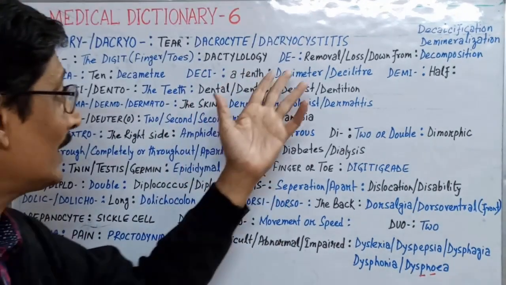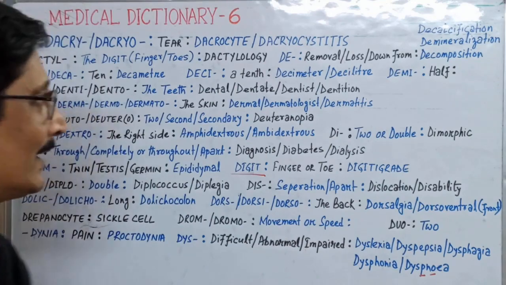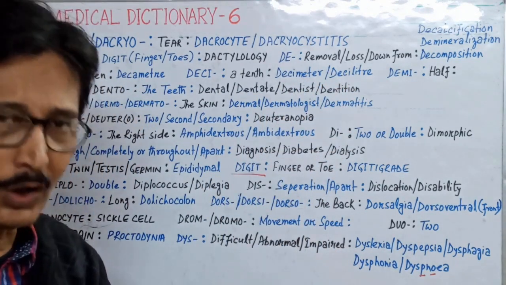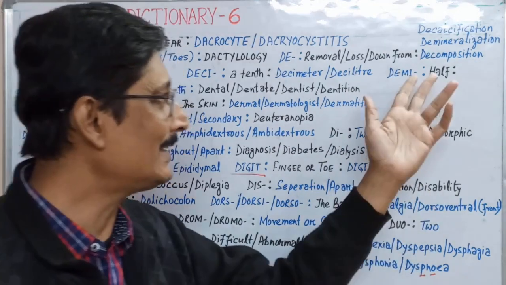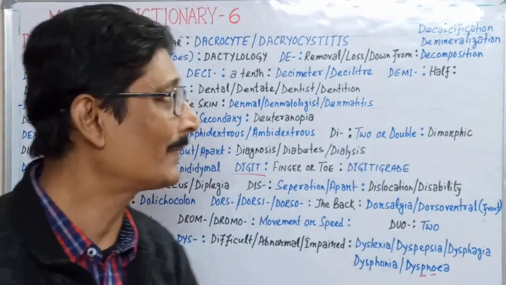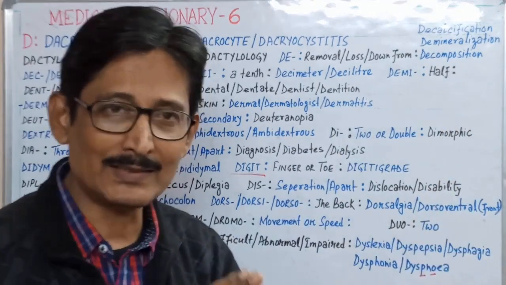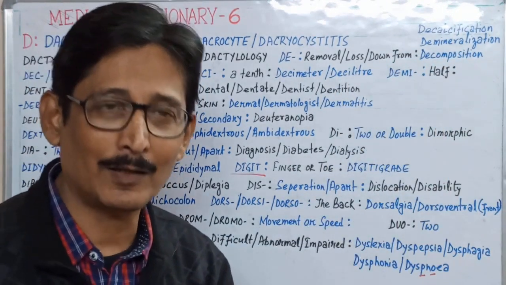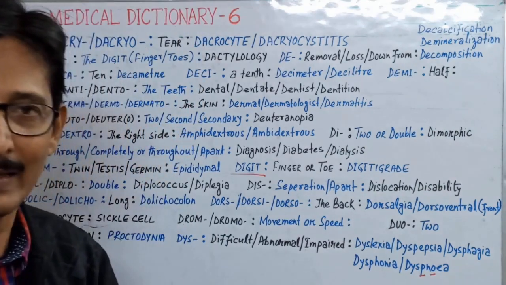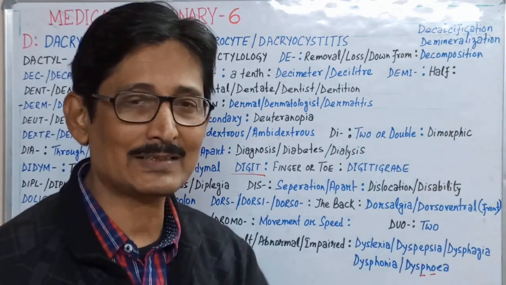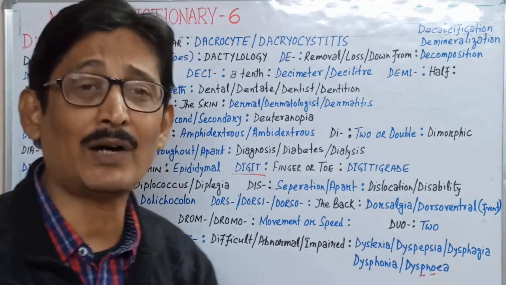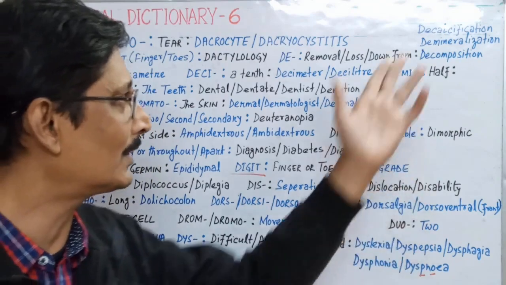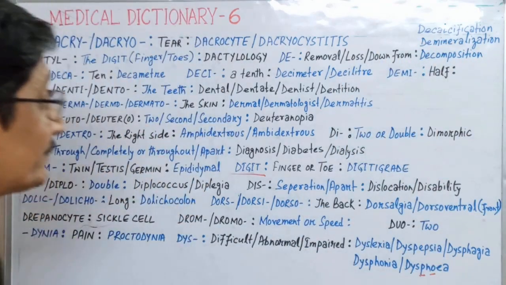Now the next is DE, again a prefix. De stands for removal or loss or down from. That is decomposition, the breakdown of anything. Demineralization is the removal of minerals from anything. Or decalcification, the removal of calcium, especially from the tissues, is called decalcification.